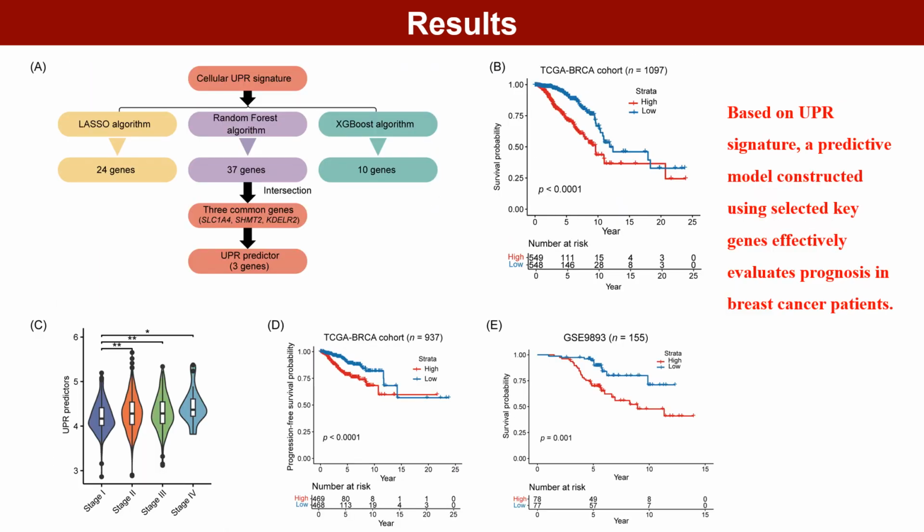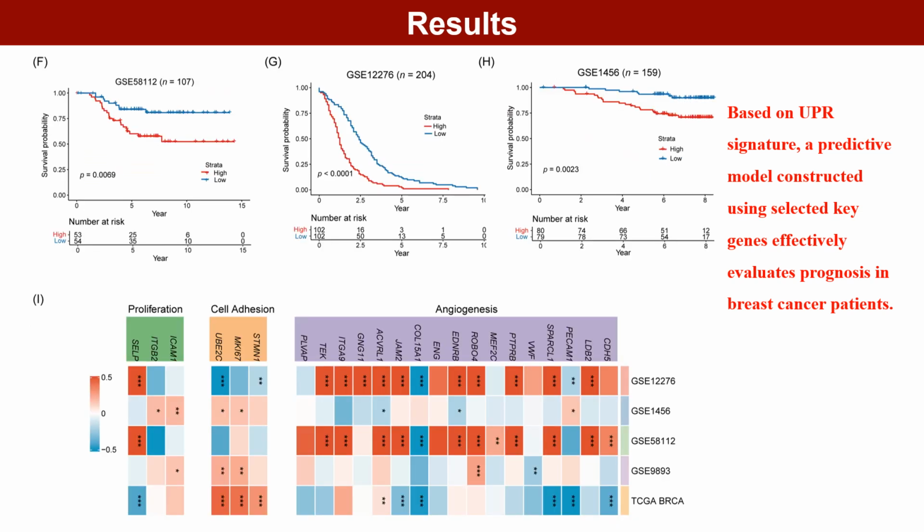Finally, we used machine learning to identify prognostic genes in breast cancer and developed a UPR-based predictor including SHMT2, GDAP2, and SLC1. High predictor score was associated with poor prognosis and advanced stage, and the model performed well across independent cohorts. The predictor was linked to proliferation, angiogenesis, and extracellular matrix remodeling, supporting its clinical relevance.